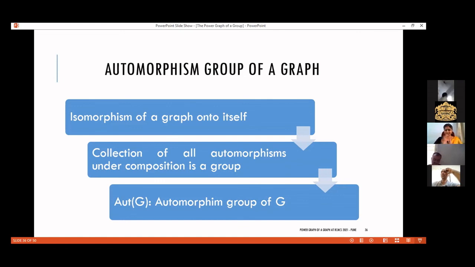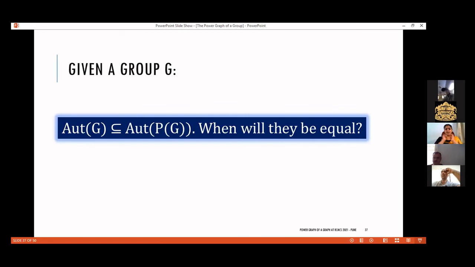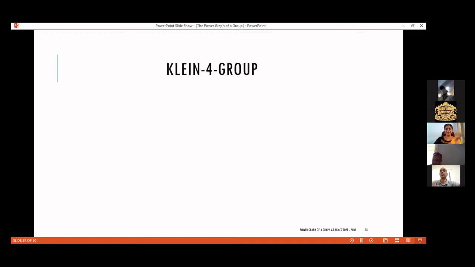So Aut(G) denotes the automorphism group of the group G, and Aut(P(G)) denotes the automorphism group of the corresponding power graph. It is trivial that Aut(G) is a subgroup of Aut(P(G)). The question is when they will be equal. This is not an open problem. It has already been settled. It was open for some time, but now it has been settled.